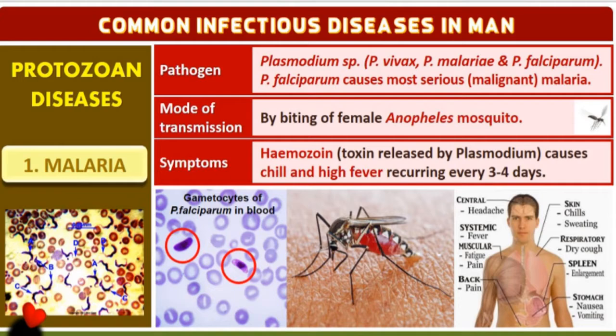Here are some pictures. This is a blood test slide. In the blood test, you can see the highlighted round. This is Plasmodium falciparum in the blood. This is how they diagnose the presence of Plasmodium in the blood and confirm malaria.